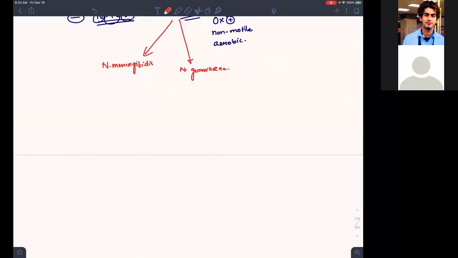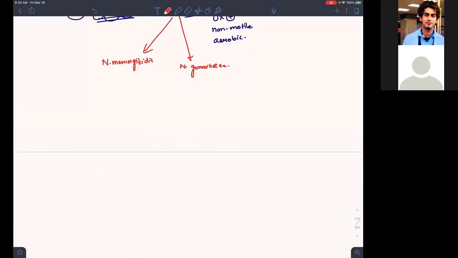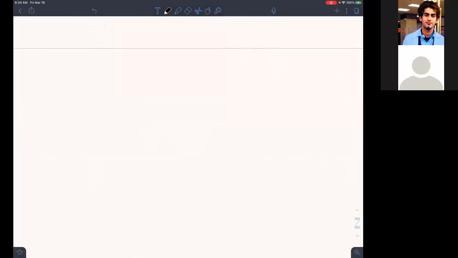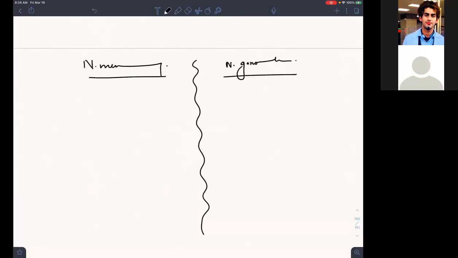Now these two have differences. How will you differentiate them? That is the most important question. Okay, so let us draw a line the old way, like I learned in my medical school. We put it like this, and we will differentiate them. This is N. meningitidis and this is N. gonorrhoeae.